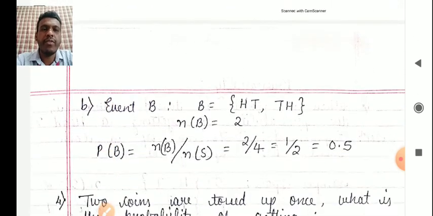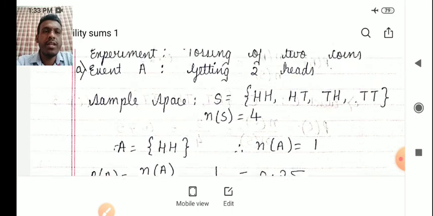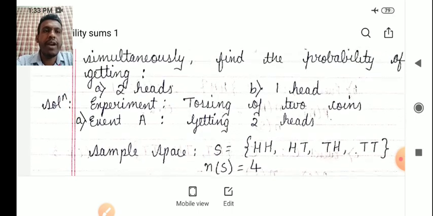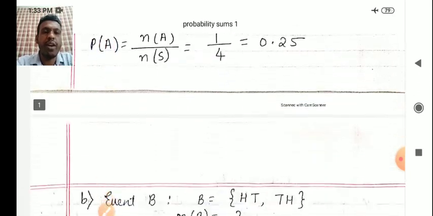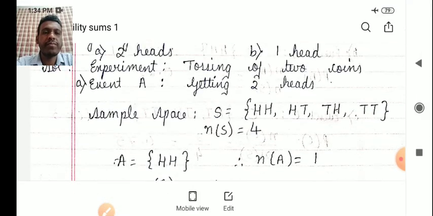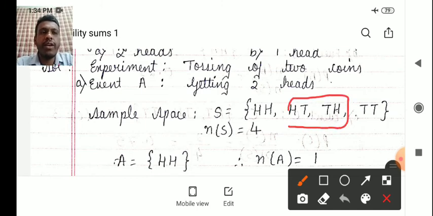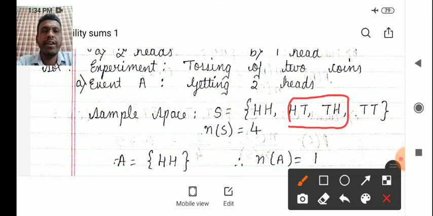Similarly, event B is the probability of getting one head. So where are the one heads coming? Just see here. These are the only events where you are getting one head. Here you are getting two heads, here you are getting 0 heads.